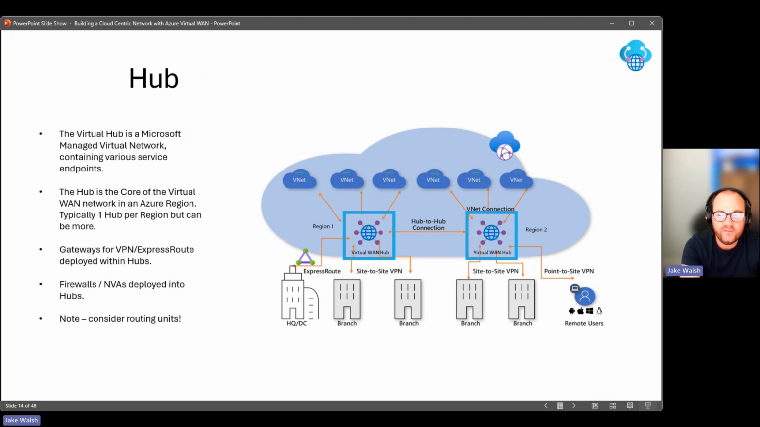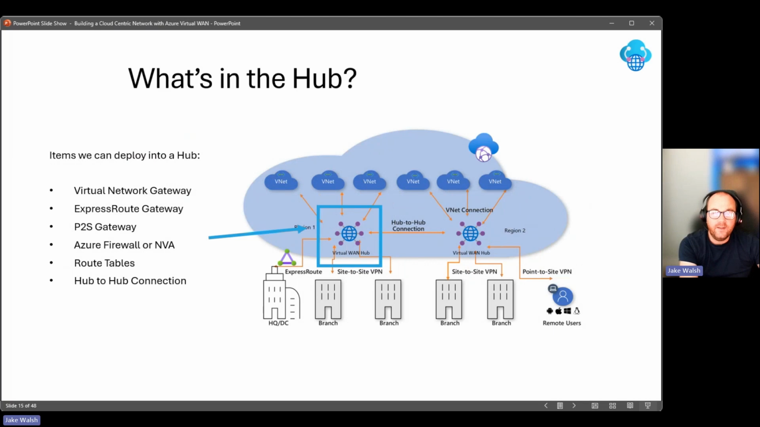And one of the things to consider, again, this is just an overview, so I won't go into too much detail here, is to think about the routing units. It's important to consider what traffic that hub is going to process and how many routing units it will need. That's how Virtual WAN scales up those routing units to give you the throughput and traffic capability that you'll require.